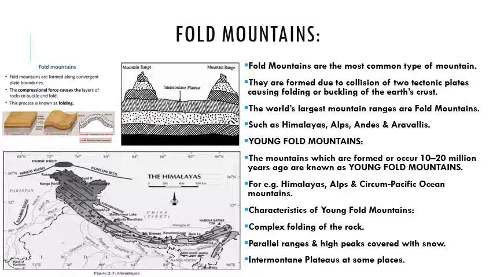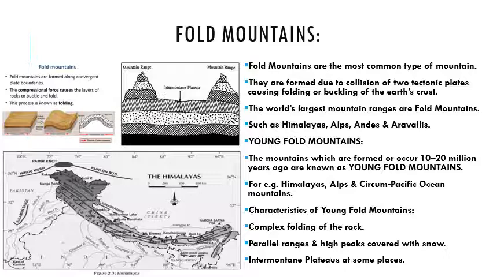One, when they converge towards each other. Two, when they diverge, going apart from each other. Three, when they slide past each other. When the two plates converge towards each other, they buckle the earth crust and folding appears on it. Anticline and syncline will appear.